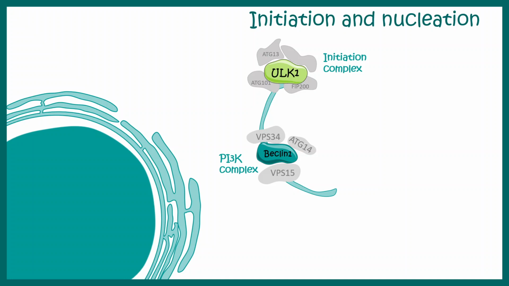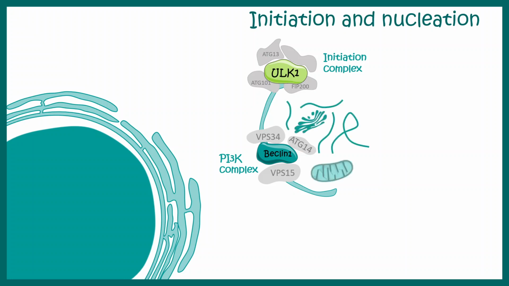Let us talk about the ULK kinase once more. ULK kinase is regulated by several physiological contexts such as nutrient deprivation and starvation. Let us imagine a situation of starvation.